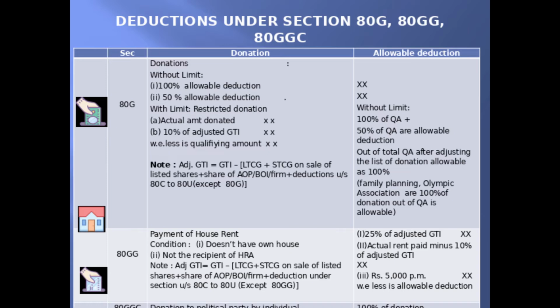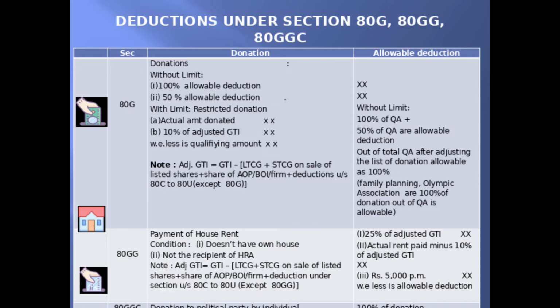Adjusted GTI is equal to GTI minus long-term capital gain plus short-term capital gain on sale of listed shares plus share of AOP, BOI, firm plus deductions under section 80C to 80U except 80GG. Actually, share of AOP, BOI, firm is not a part of GTI. If suppose a problem states that these are all inclusive in GTI, then you must exclude the same.